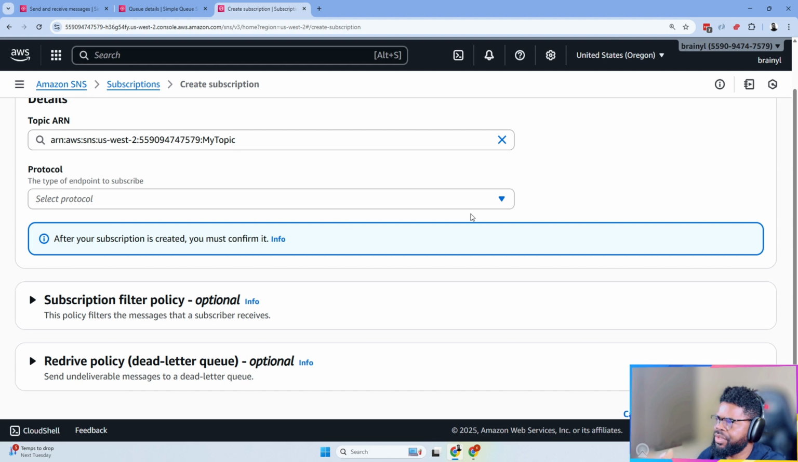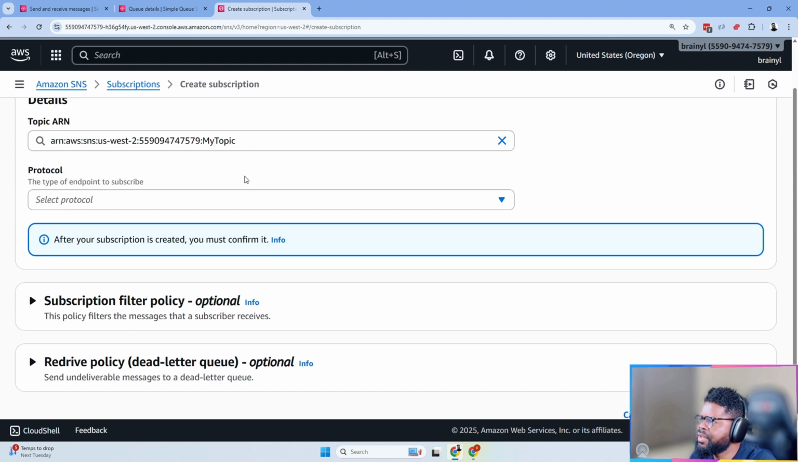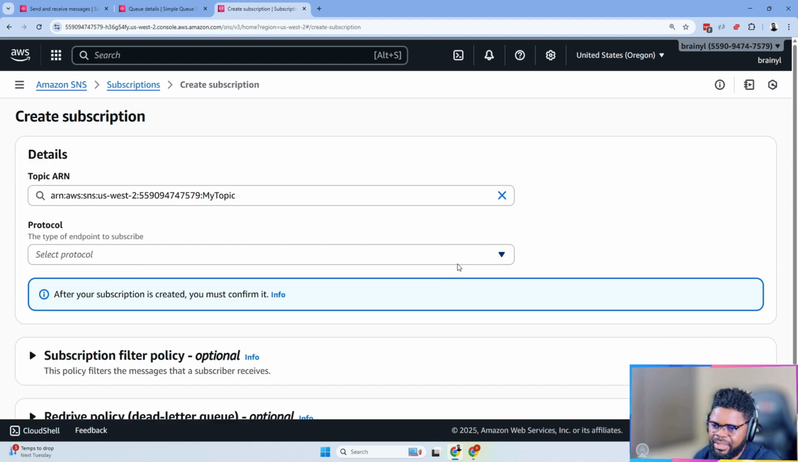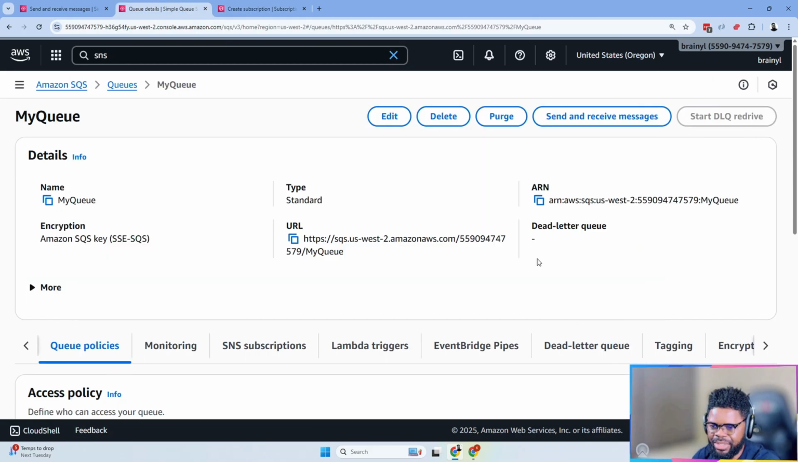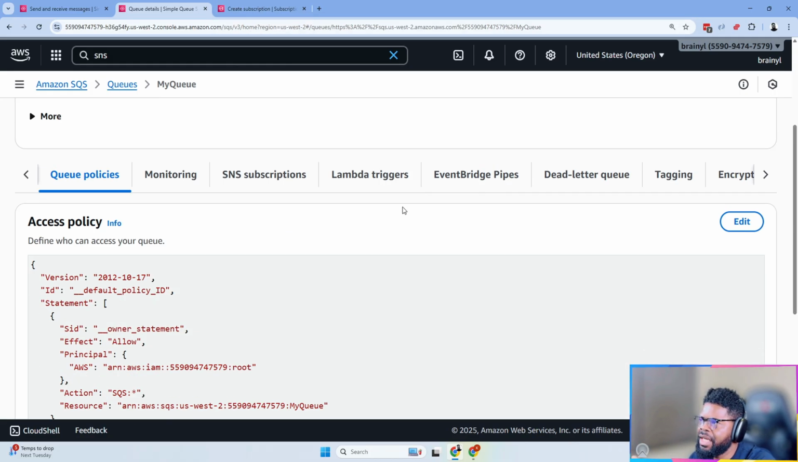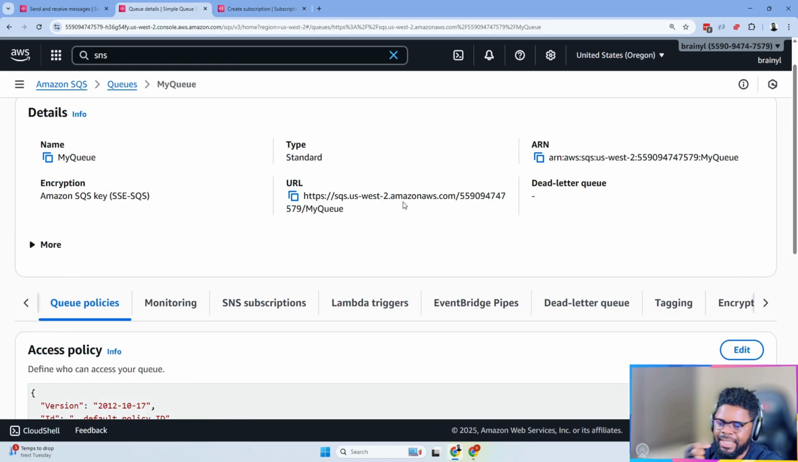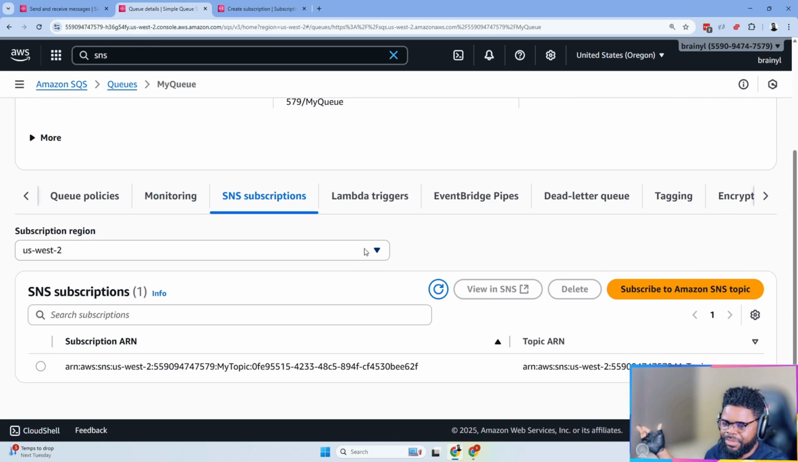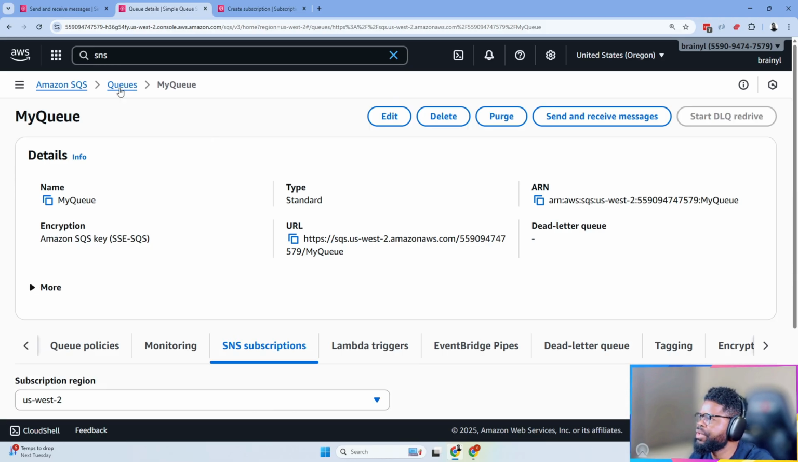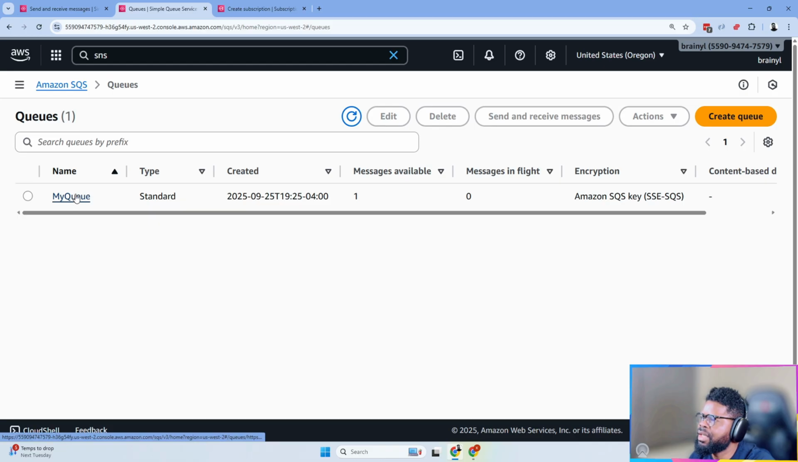So what I'm going to do here is create a subscription. Remember, on the queue side, we've already been able to send messages to the queue directly. We interacted with the queue directly. But what if we wanted to interact with the queue through an SNS? There are multiple ways you can do it. You can do it from the other side, or I can do it from here. But here, I'll choose to go to queues. This is my queue.